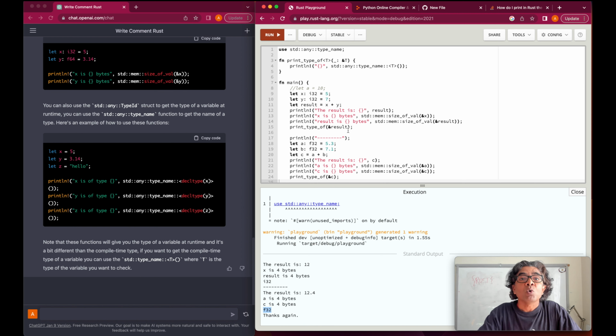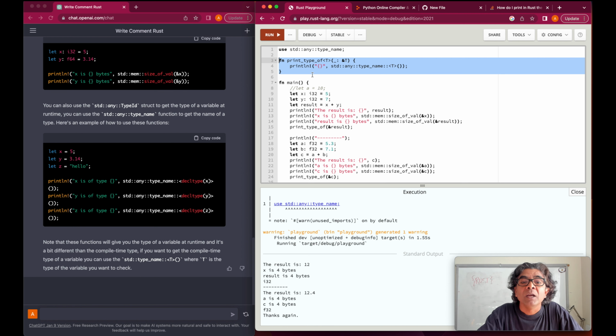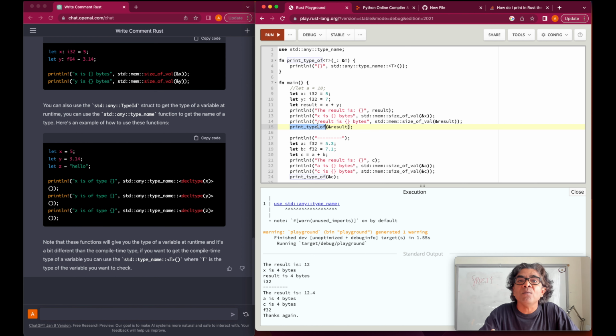So for those who are new to programming and suddenly wonder, oh, what have we done here? This is the way you define a method in Rust. Then you call that method in your main or anywhere you want to call it. Here you are passing the ampersand result. It means the variable is being passed, which is the type T, a template here. And then the result comes out using std::any and the type name.